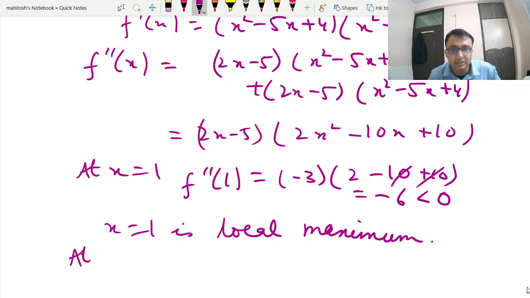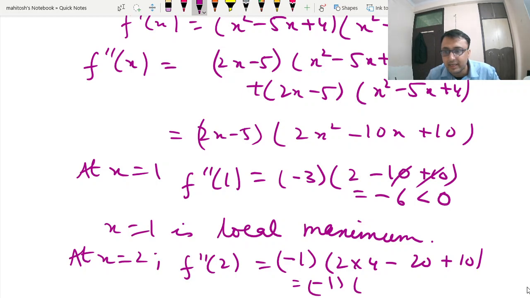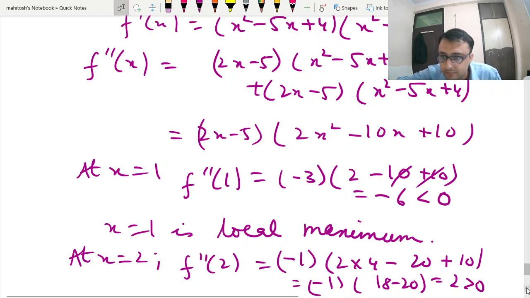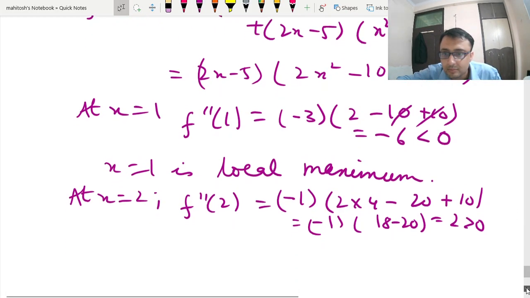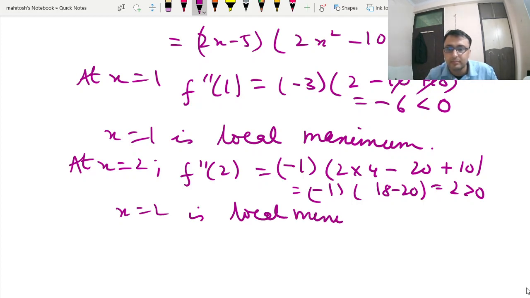Similarly, at x is equal to 2, we can find out f double dash 2. 4 minus 5 is minus 1, and this is your 2 into 4 minus 20 plus 10. So what we get? Minus 1 times, 18 minus 20 is minus 2, so we get 2. So here at 2 we get local minima. At x is equal to 2 we get local minimum.